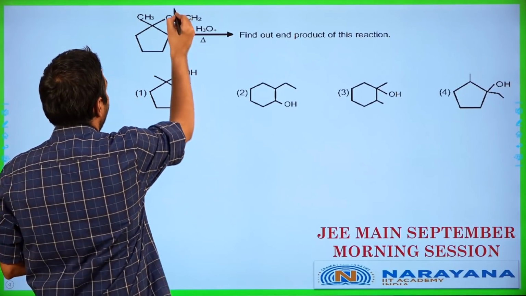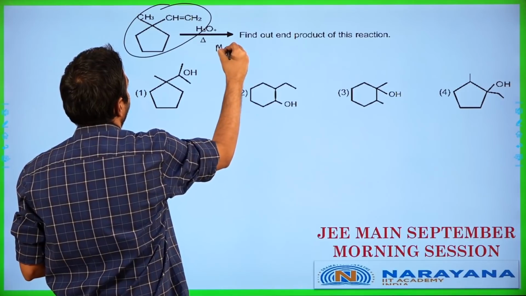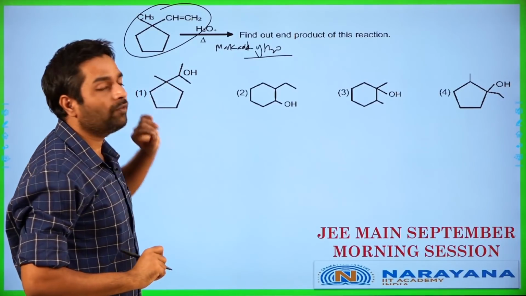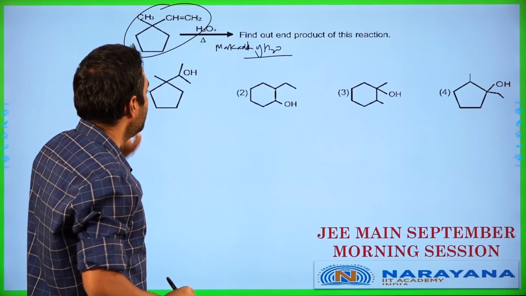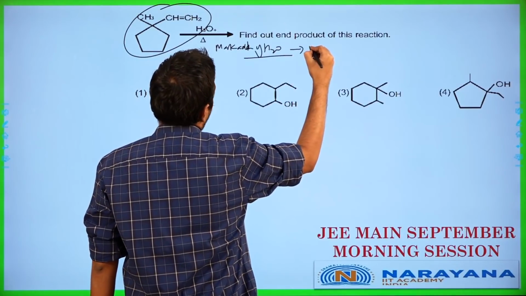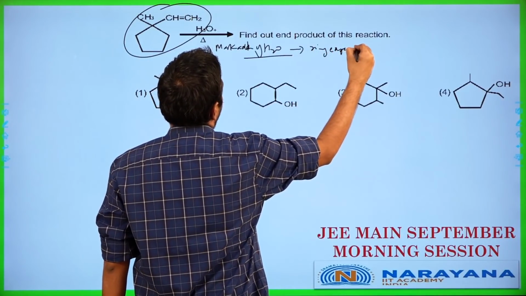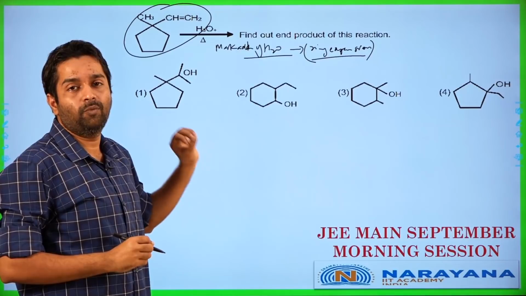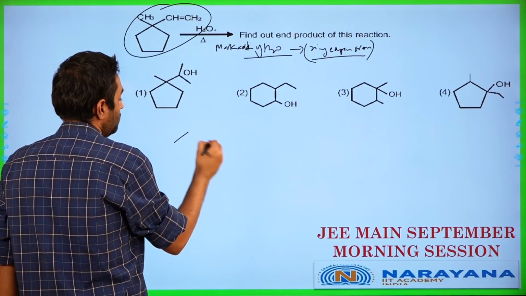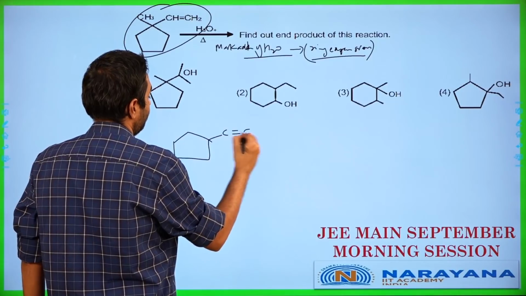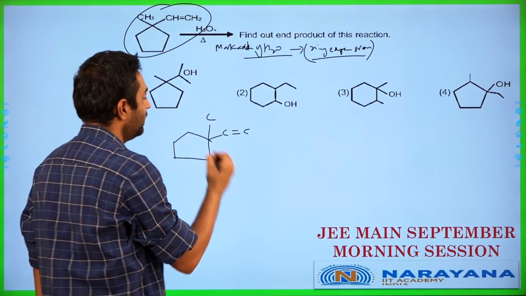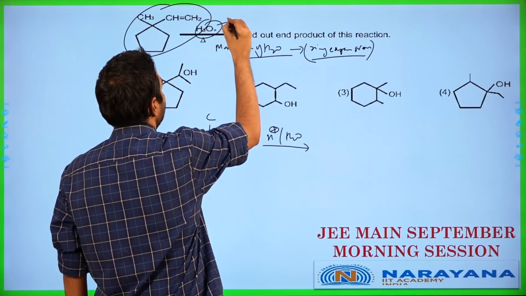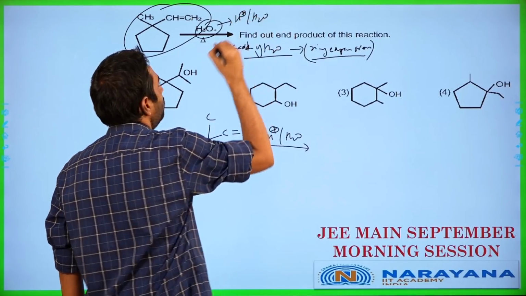Okay, this is going to be a typical Markovnikov addition of water, but with a ring expansion. We are going to be having a ring expansion happening in this case. It is a typical Markovnikov addition of water example. Let's start off. We have this compound, we are given that we are going to be reacting it with H plus slash H2O. H3O plus is actually nothing but H plus slash H2O. Both mean the same thing.